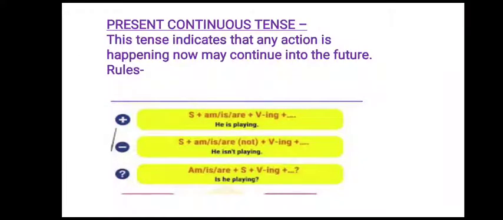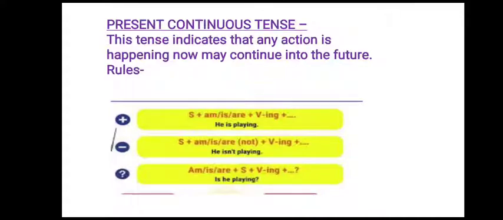Now let us talk about the next category of the sentence, that is present continuous tense. Previously we have talked about simple present tense. Simple present tense is the tense which talks about a general truth or a general habit of a person, a universal truth, or the character of a person, or the present condition of a person.